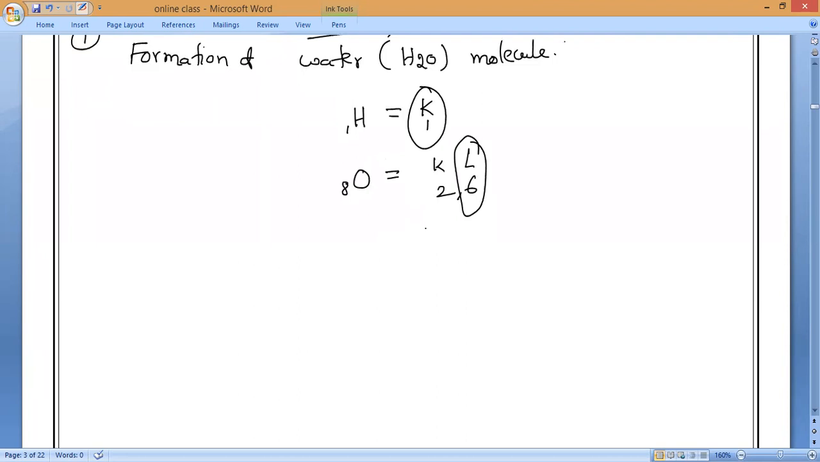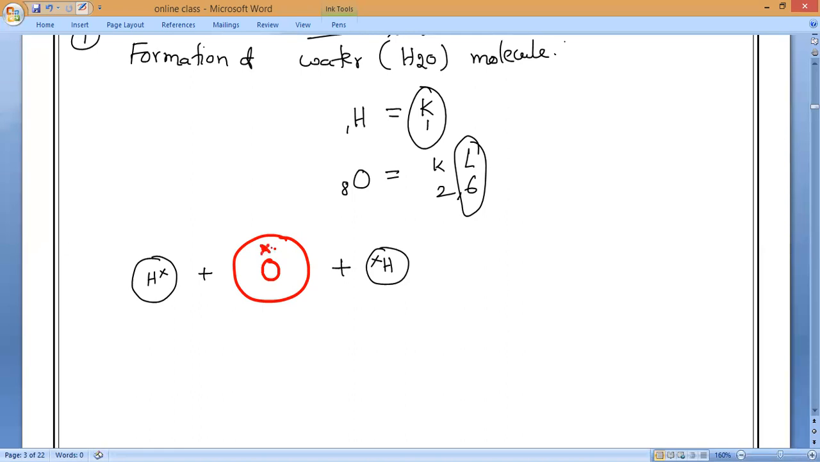So to form one molecule of water, how many hydrogens are needed? Two hydrogens and one oxygen. And the size variation should also be shown. Which is bigger, oxygen or hydrogen? Oxygen. So I'm taking two hydrogens, and how many oxygens? One oxygen. What are the valence electrons of oxygen? Six valence electrons. That is what you have to remember.